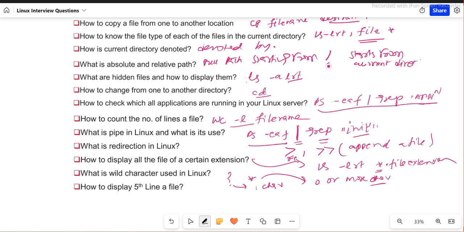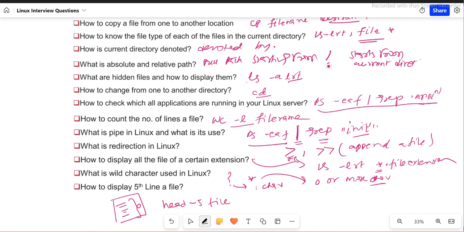Now, how to display the fifth line of a file? This is a very tricky question. Let's say I want to get the fifth line, line 1, 2, 3, 4, 5. First, I will get the first 5 lines. For that I will use head -5 and then the file name.